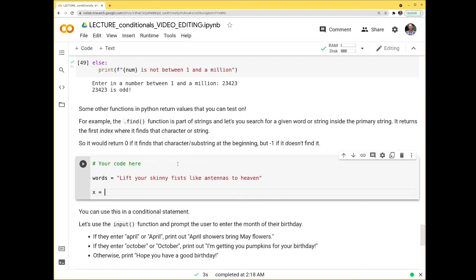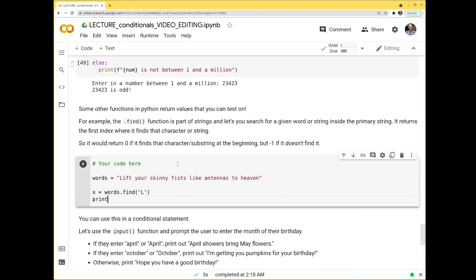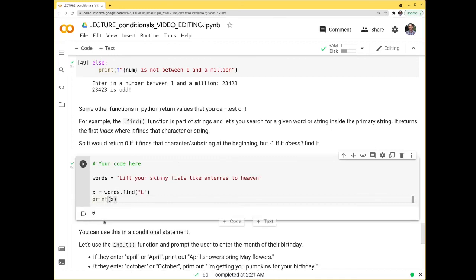We can do x equals words.find, and we'll look for L, and print x. And if we look for L, it returns 0, and that's because it found L at the very beginning. If we searched for I, it'll return the first index it finds I, and that's 1. So remember, we started 0, 0, 1.